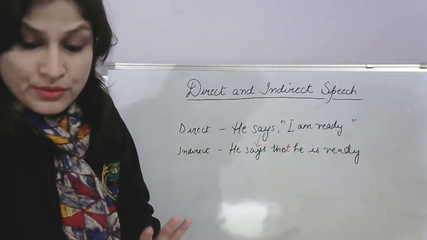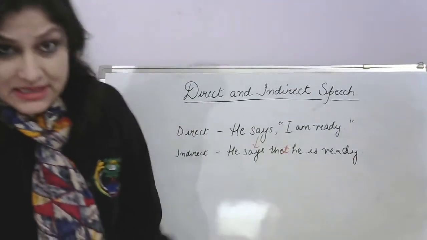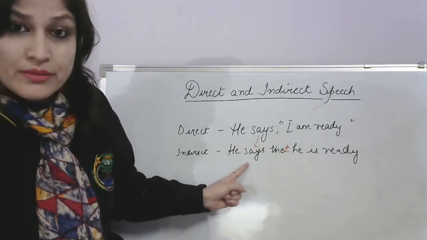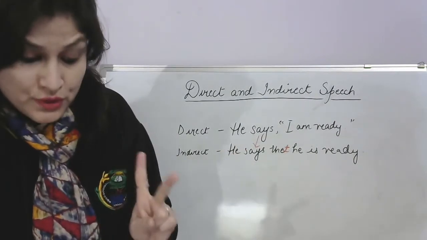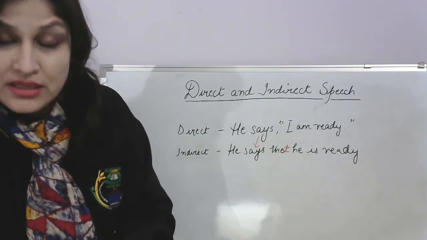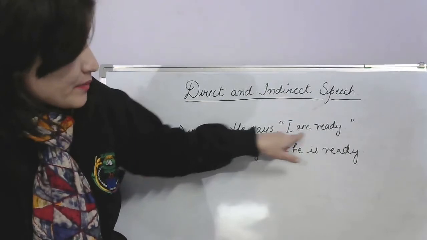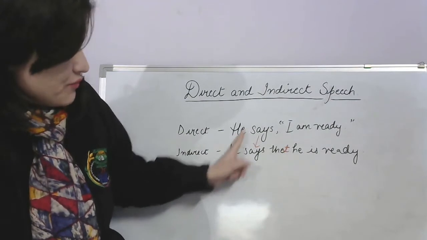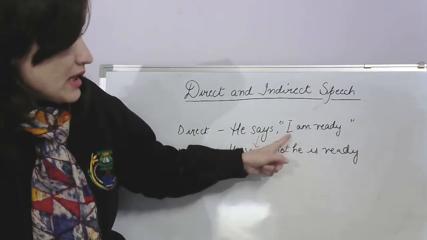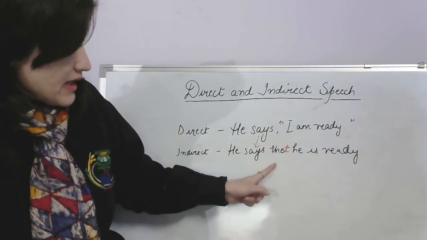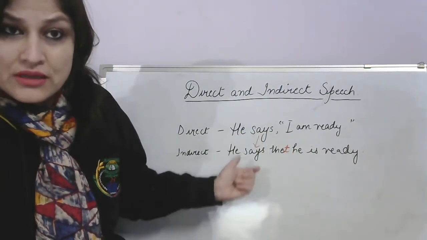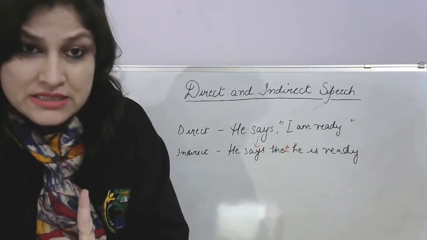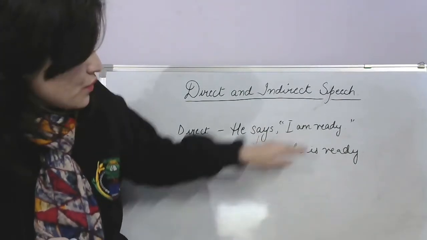So this is what you need to remember. Rule number 1 is easy and it says here that if the reporting verb, this is your reporting verb, is in present or future tense, the tense of the verb in the reported speech will remain the same. For example, if we change it to "He will say, 'I am ready,'" then it will be "He will say that he is ready." So we can put "will" to show future tense, or just leave it "he says," right? So if there's a future tense or the present tense, then we do not change anything here.